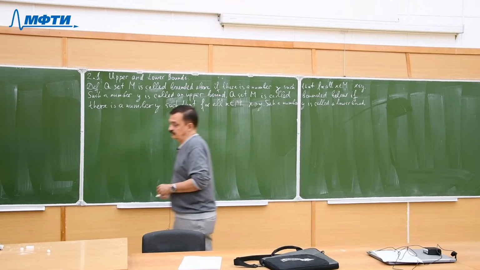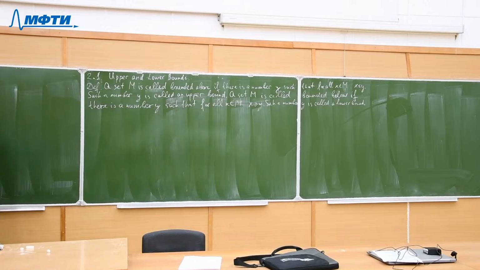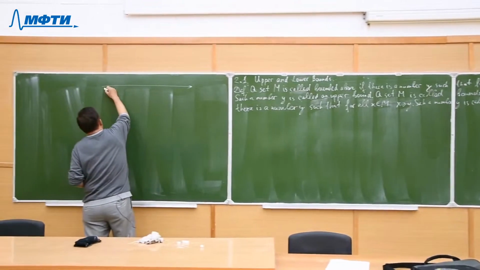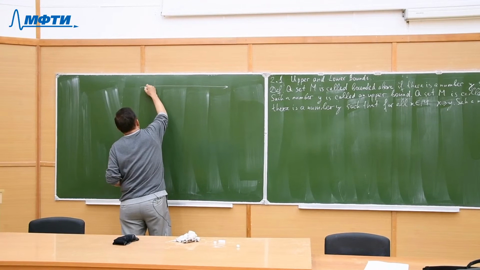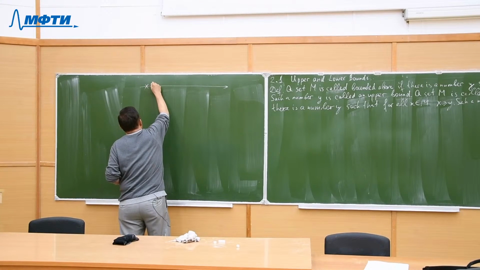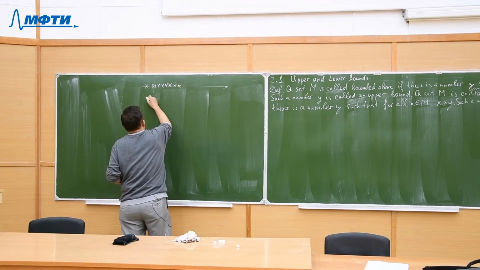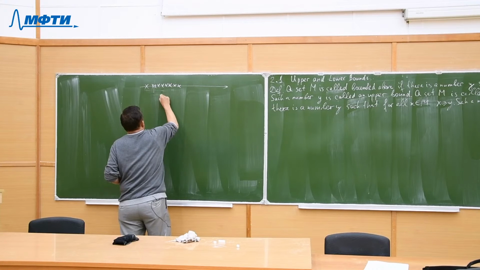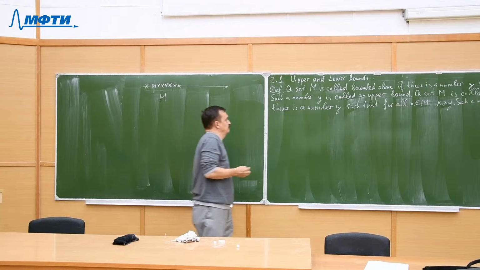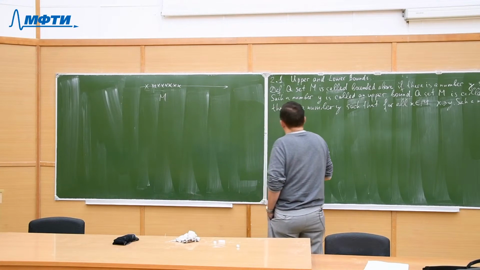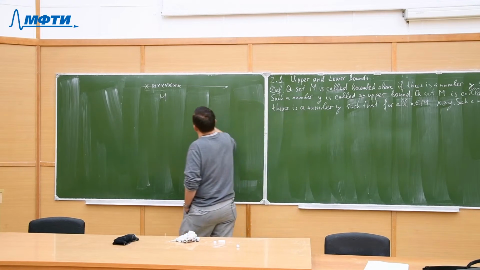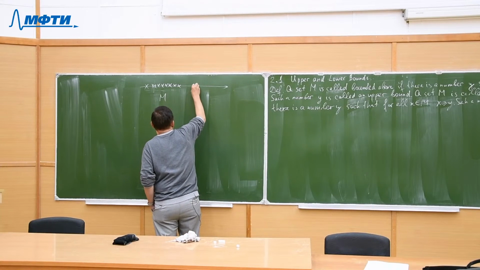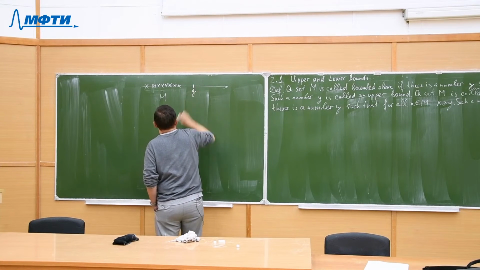So, if we use the real line and let me denote points in our set M. So this is M, our set M. So an upper bound, for instance, this is an upper bound y.